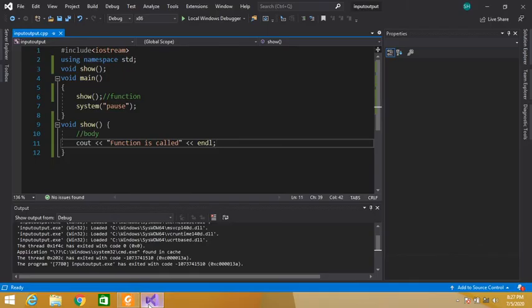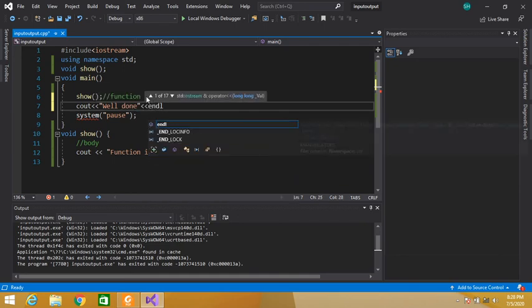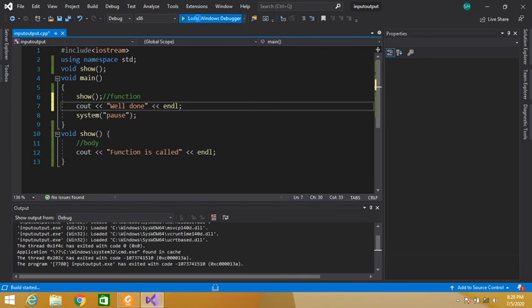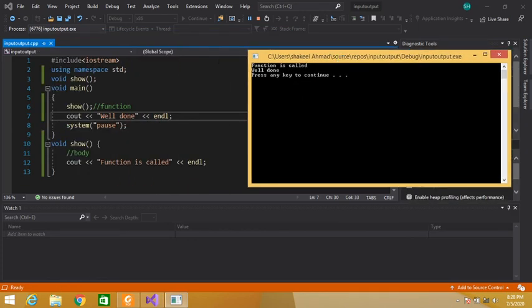Guys, this is a simple function. See, program execution always starts from main function. So control will come here, and this is our function call.